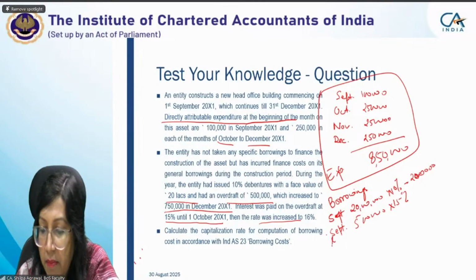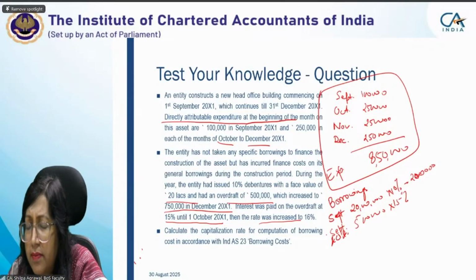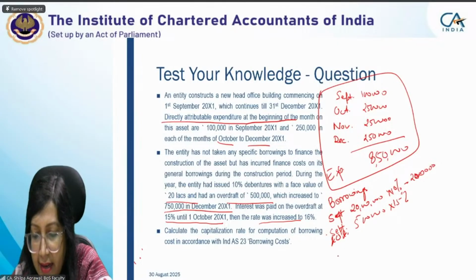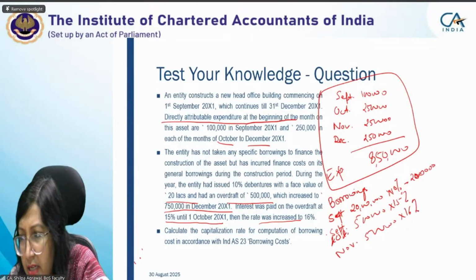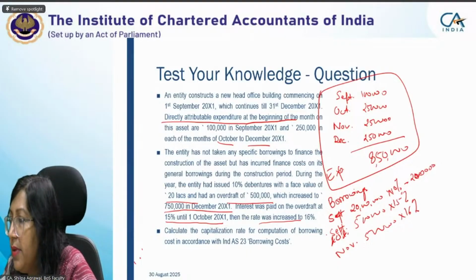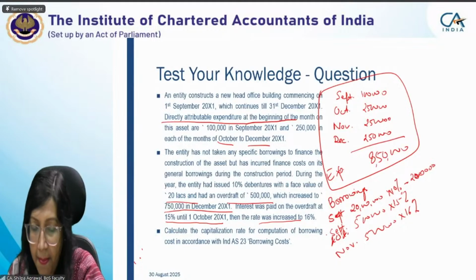Ma'am, in December, meaning the 1st of December, how can we interpret it, like the 5 lakh to 7,50,000 is increased, right? Ma'am, my question is that the 20 lakhs debenture is very clear, 10% for 4 months.